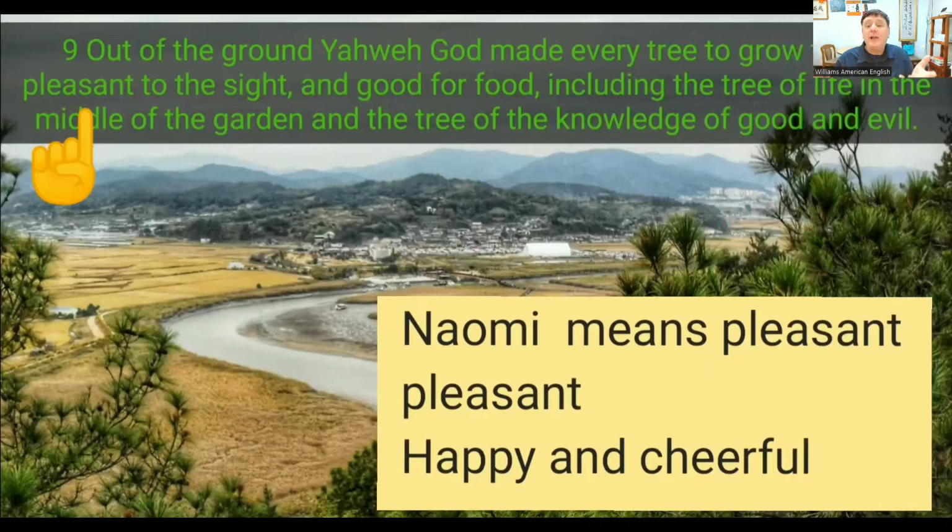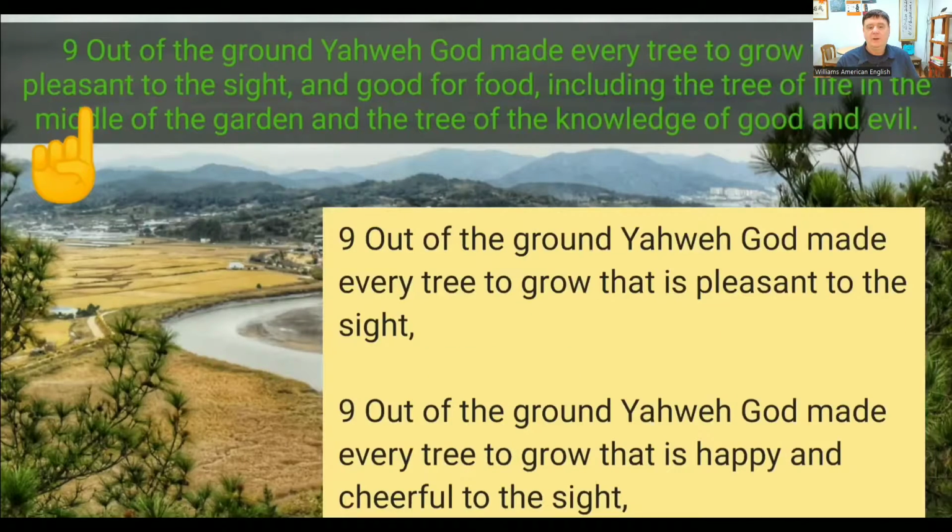Naomi meant pleasant, and pleasant means happy and cheerful. So now this phrase, out of the ground, Yahweh God made every tree to grow that is happy and cheerful to the sight.